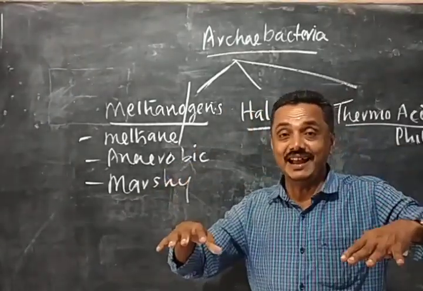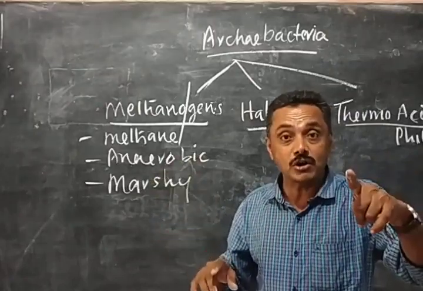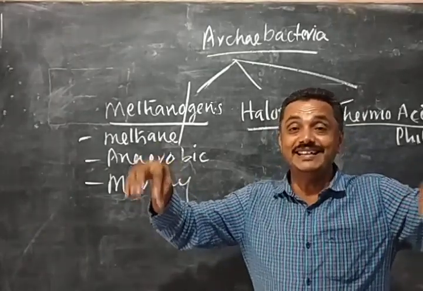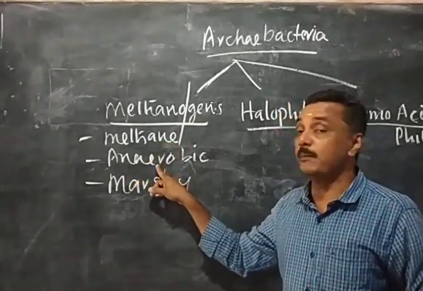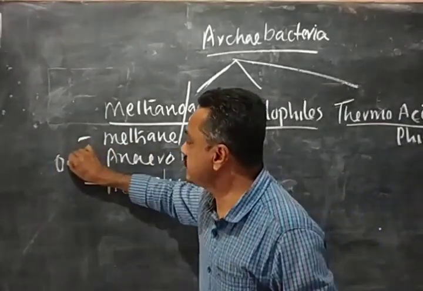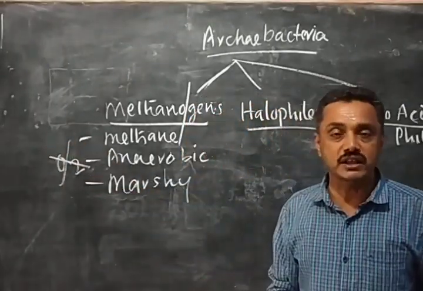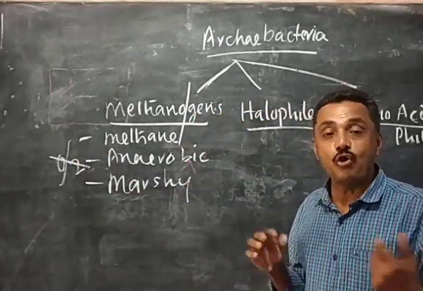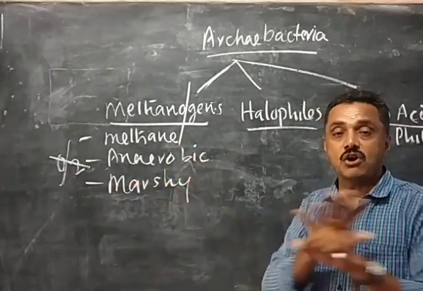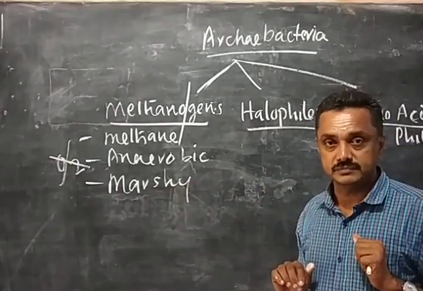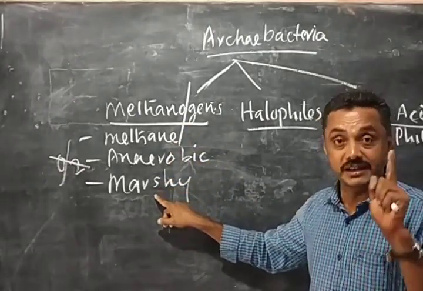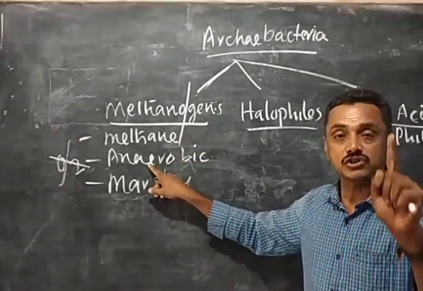The muddy soil on the side of the river is called marshy soil. That muddy soil is anaerobic. What do you mean by anaerobic? There is no oxygen. In that muddy area, oxygen is less in the soil. These methanogens are living in the marshy, muddy soil, which does not contain oxygen.